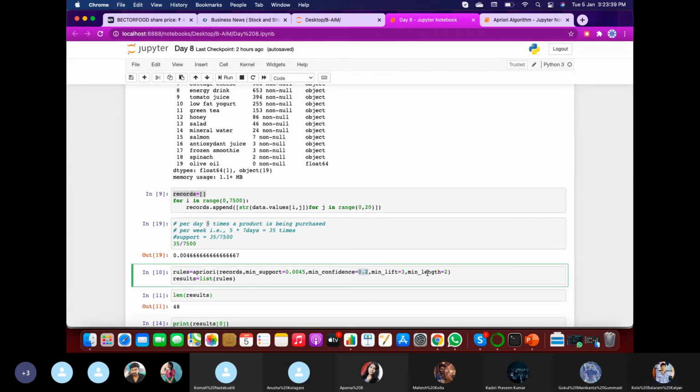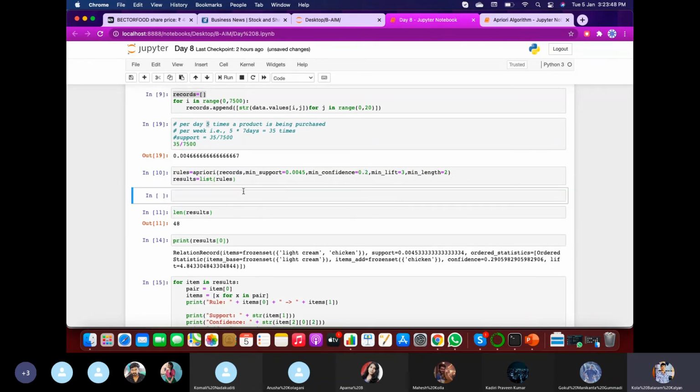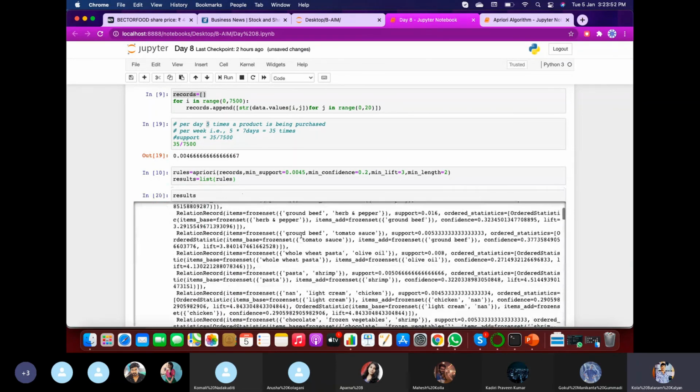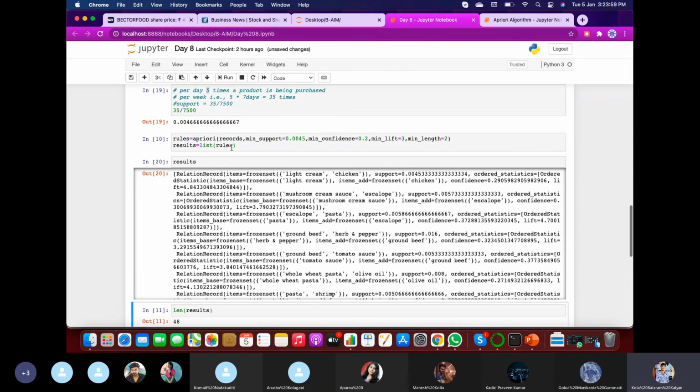Overall, you can see the length of results is 48. If you want to see how a result looks, you can see. This is how a result looks. For visualization purposes, I have stored it in a list so that you can identify this as the first record, this as our second record, and so on.